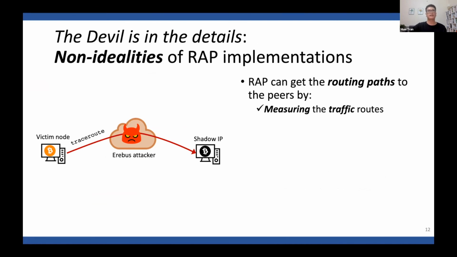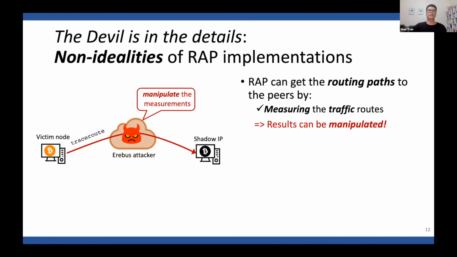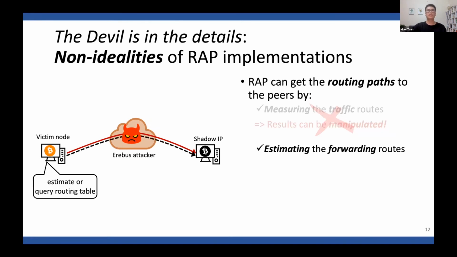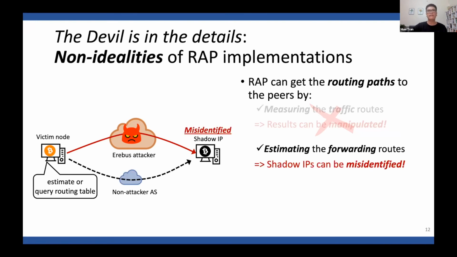However, the problem here is that the Erebus attacker is already on the path, and the attacker can easily manipulate the result or even drop the probing packet. Hence, route measurement cannot be used in practice. Alternatively, the victim can establish the forwarding route or query the local routing table for the control plane routes. However, the estimation can be inaccurate and miss the on-path attackers. And this leads to some shadow IPs being misidentified.